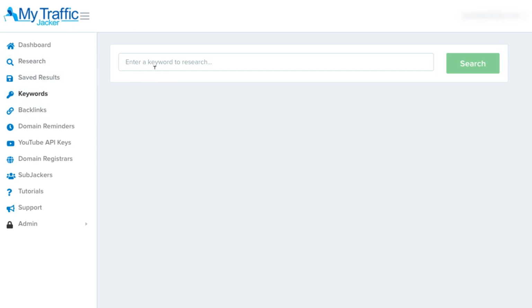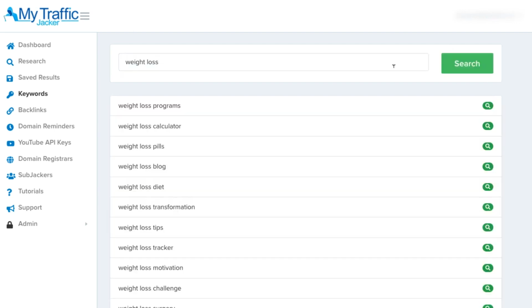But for right now, I'm going to come in here so we can get more information about some general keywords, like for instance, weight loss. This is a keyword that's very competitive, and it may not have a lot of available domains to buy that are associated to top ranked videos right now. So instead, we're going to dig a little bit further and find additional keyword terms that are related to weight loss. So I'm just going to click the search button, and it's going to pull up the additional keywords that are around this general topic of weight loss.